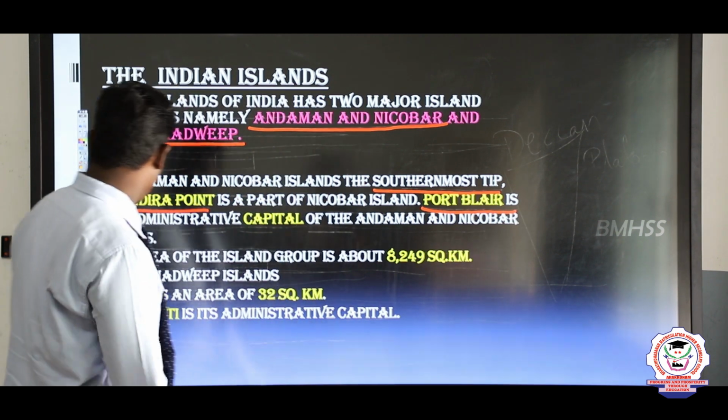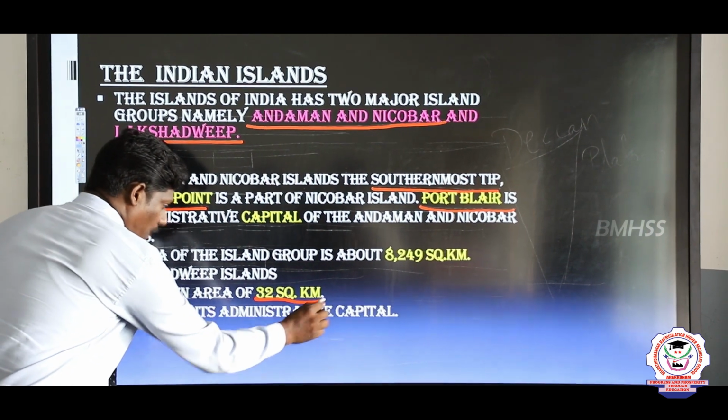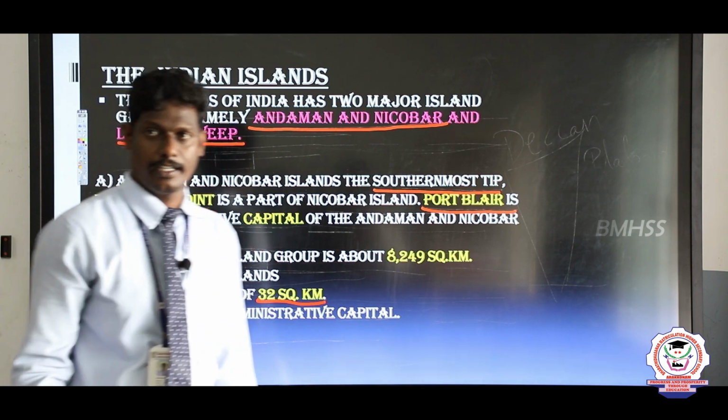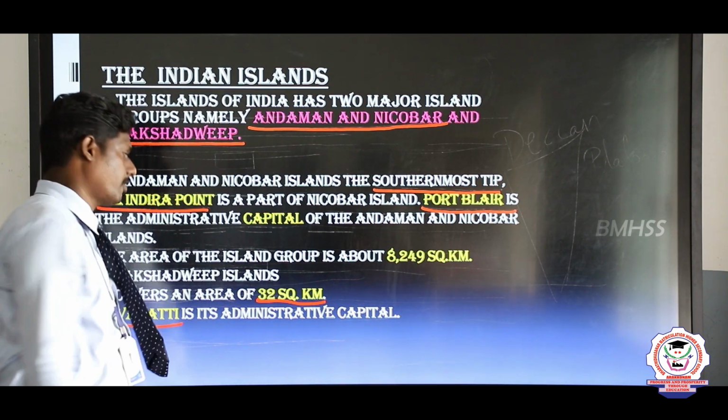And the next one is Lakshadweep Island. It covers an area of 32 square kilometers. The capital of Lakshadweep is Kavaratti.